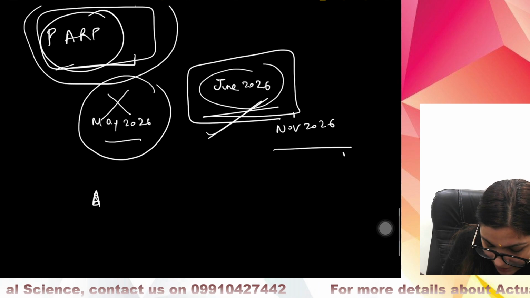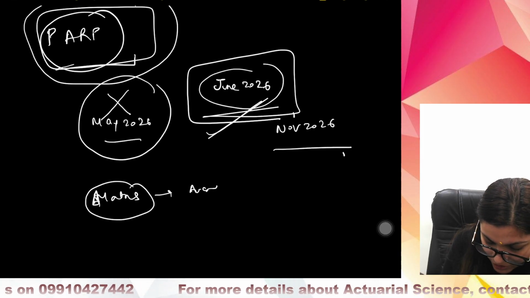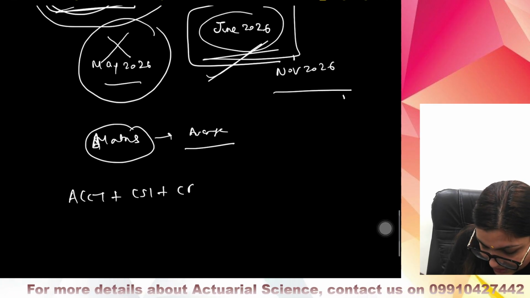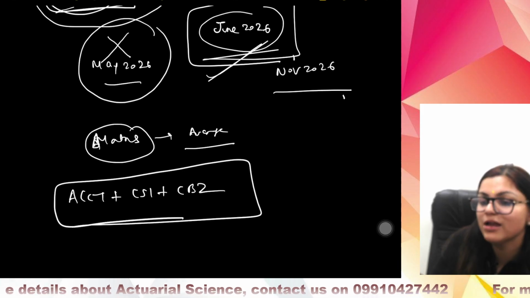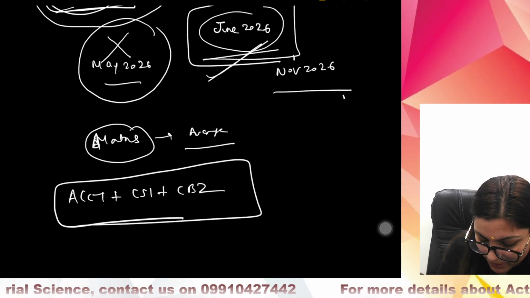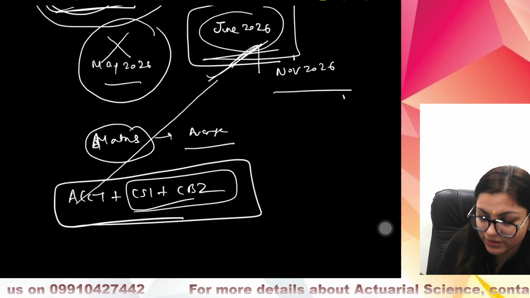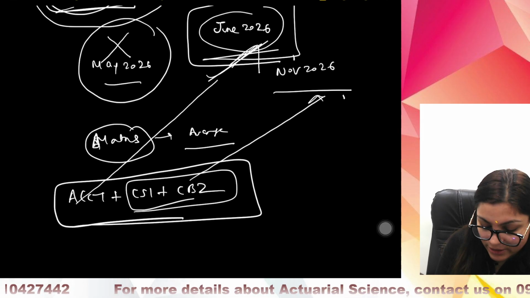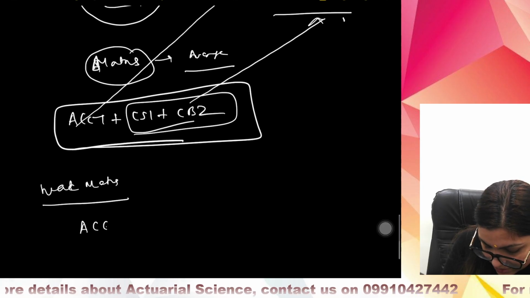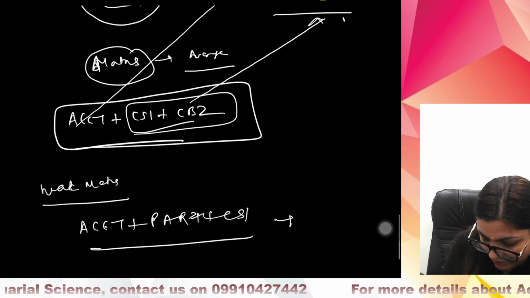See, if you are from a maths background, good maths background, average maths background, so what's the option with you? Pick ACET plus CS1 plus CB2 straight away and start preparing for all the 3 subjects straight away. So for ACET we will be preparing you till June, and for CS1 and CB2 we will guide you so that you are prepared till November. And if you are, say, weak maths students, then your other option is to take ACET plus PARP plus CS1 and prepare yourself.